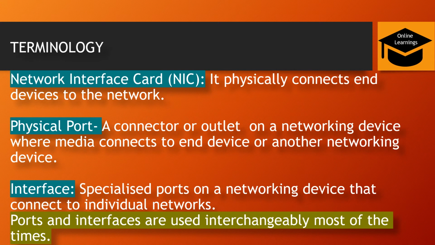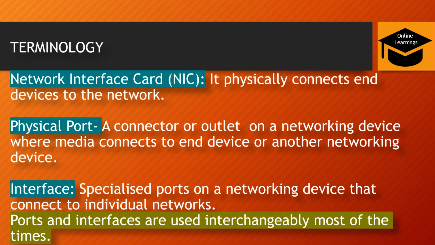So now, terminology. First one is network interface card, or NIC. In order to physically understand how the connections are made or how the wires are joined, we need to know these terminologies. So NIC, network interface card, is a card which physically connects end devices, and you know end devices are your laptops and your phones. So NIC connects those into the network. There are many networks, right? But NIC makes sure that your end devices are connected to that network.